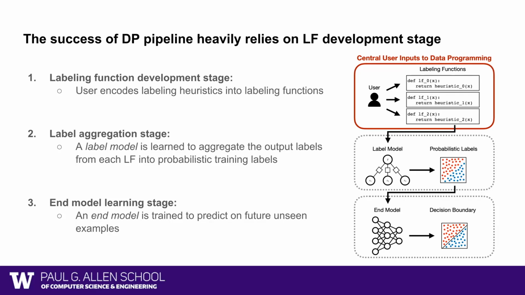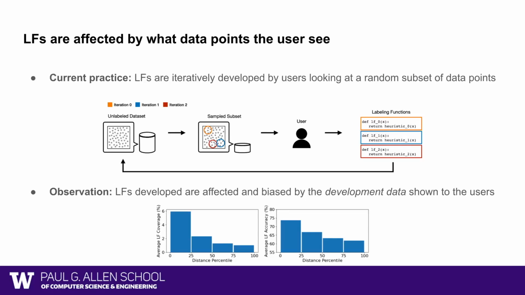Indeed, data programming has led to many successful use cases and practical applications, but the final outcome is very dependent on the provided labeling functions, as they are the central supervision inputs to the entire pipeline. The current practice to create these labeling functions is through an iterative process. Starting with an unlabeled dataset, we randomly sample different data points to show the users for them to come up with ideas for labeling functions.